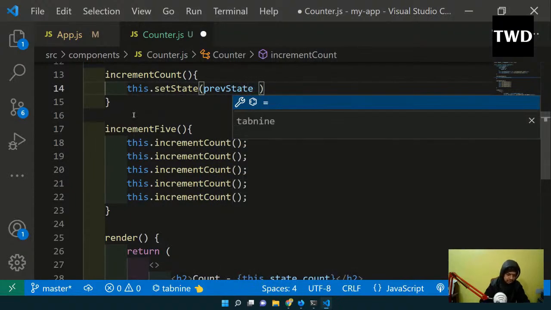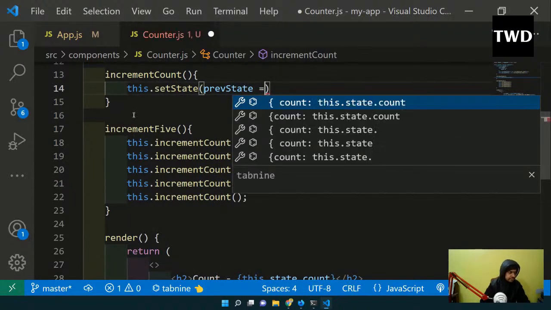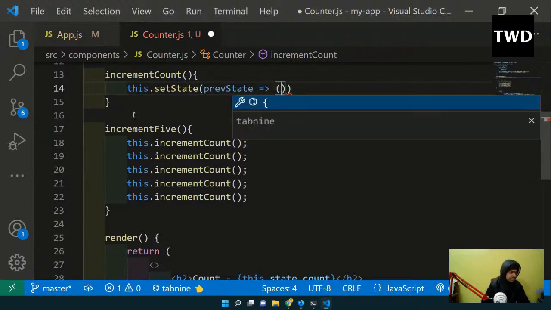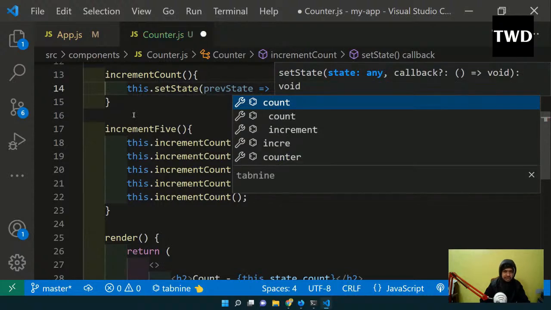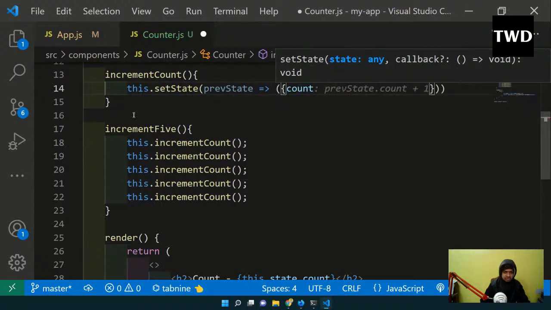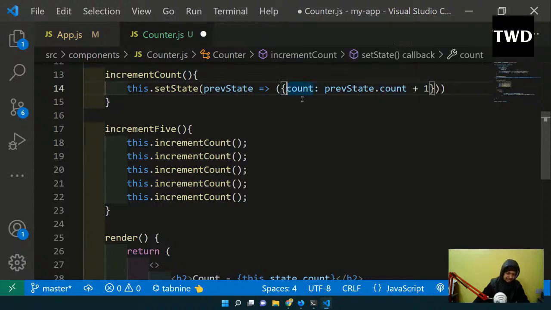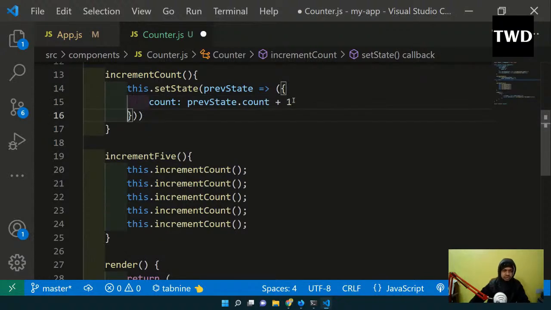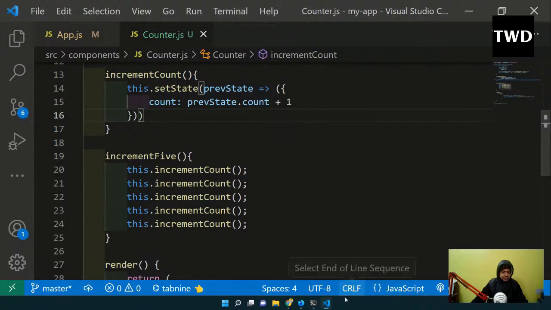Previous state we'll call, and then previous state we will, now inside this we are going to have this count, maybe not one line, it is too much. Okay, so now this count will be dependent on the previous state plus dot count plus 1. So this is a function call sort of, and we are using the previous state now. Okay, so previous state is done.